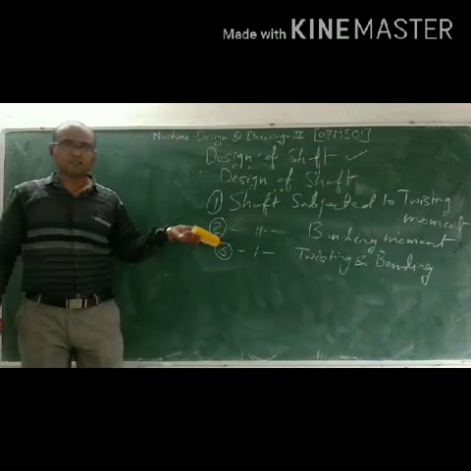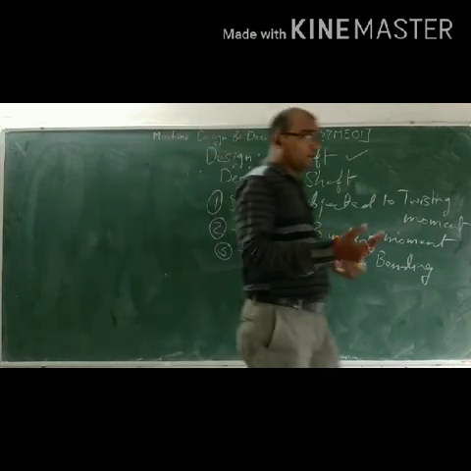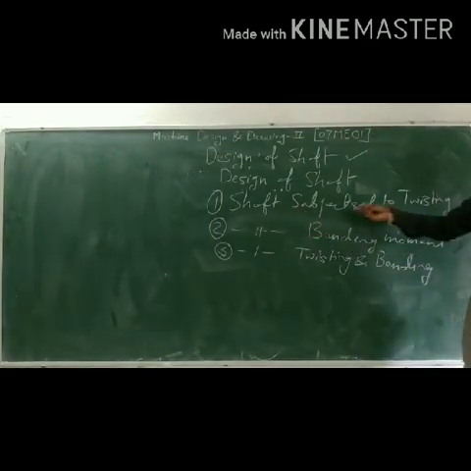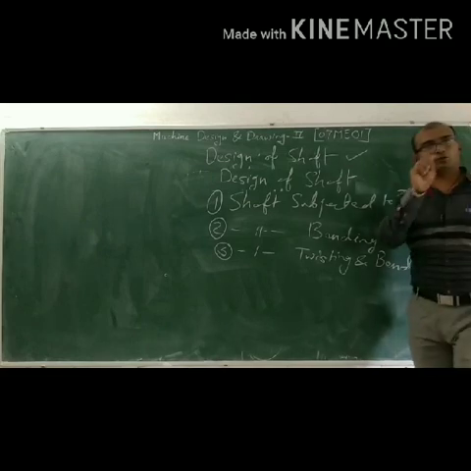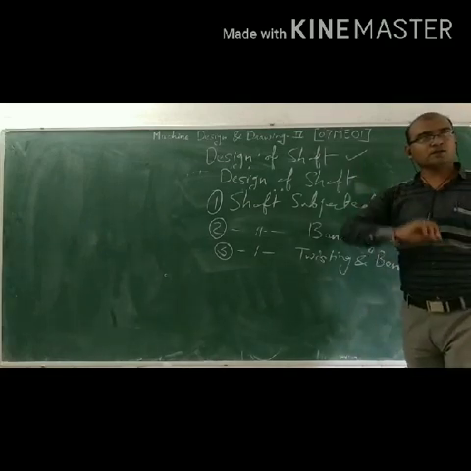But sometimes there may be a problem on twisting moment or bending moment, and then it's 7 to 8 marks, and the remaining is theory.